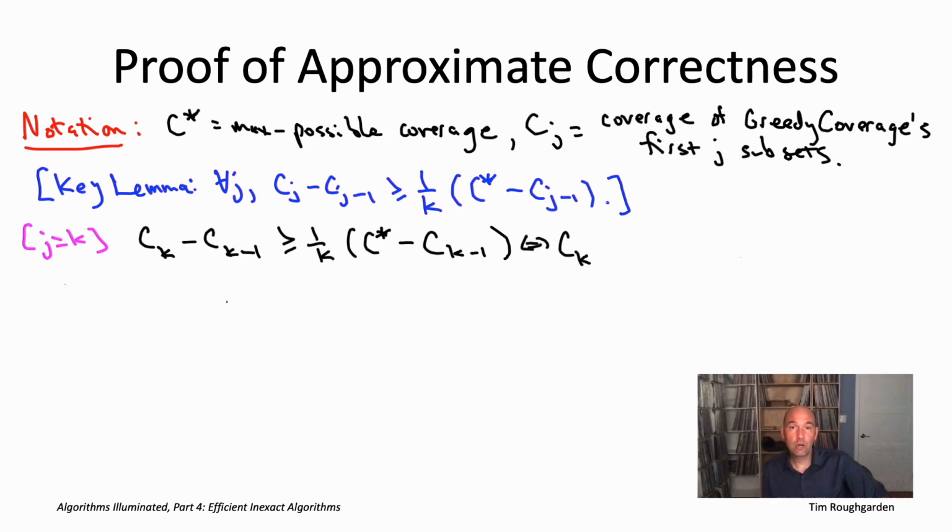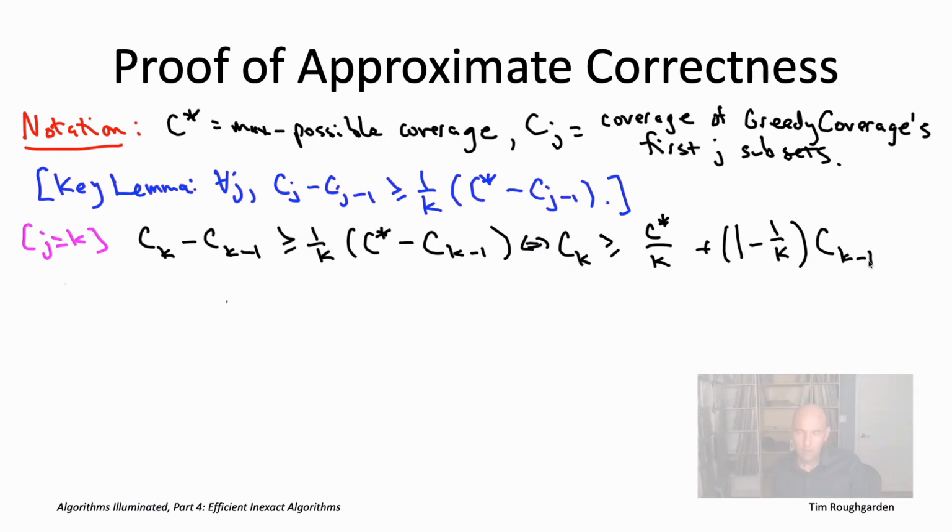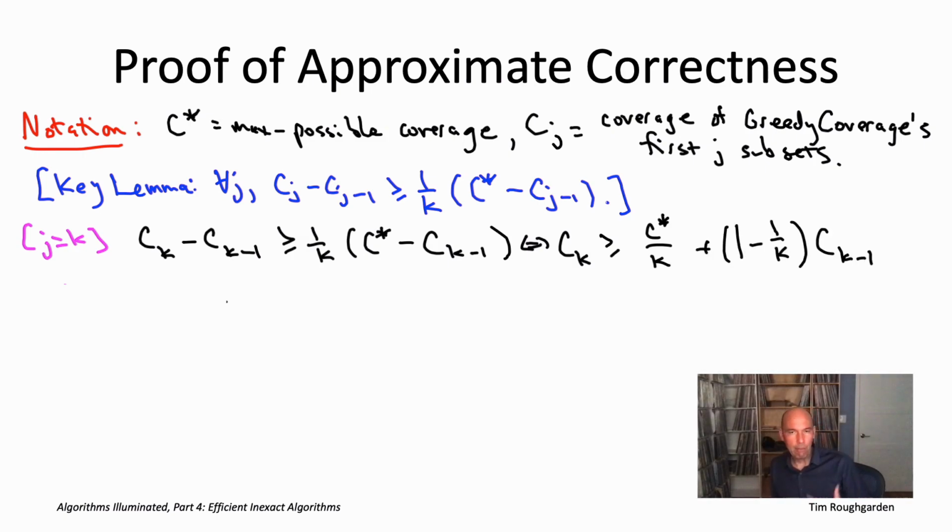So let me just rearrange terms a little bit so that this is stated as a lower bound on the coverage achieved by the greedy algorithm at the end of all k iterations in terms of the coverage that it had already achieved in the previous iteration. So there's that term 1 minus 1 over k we were sort of hoping would show up in the analysis.